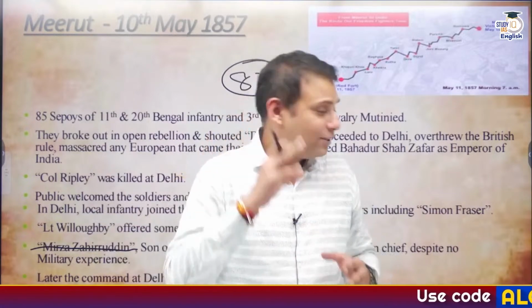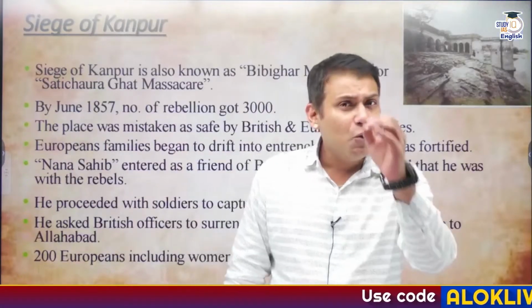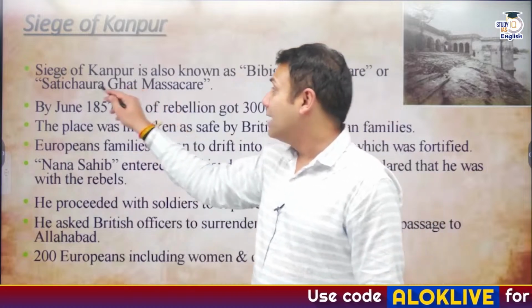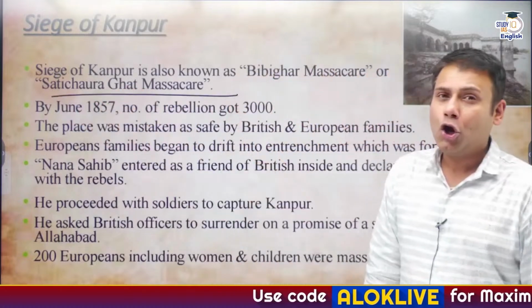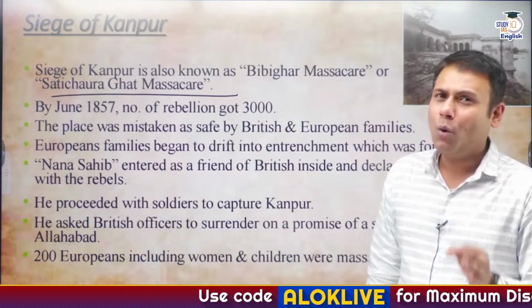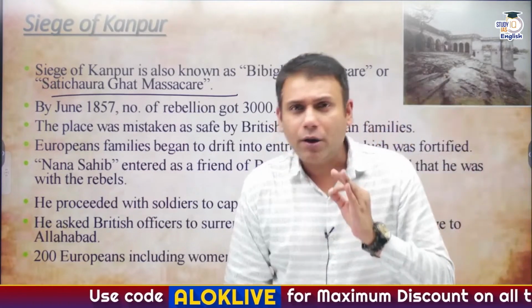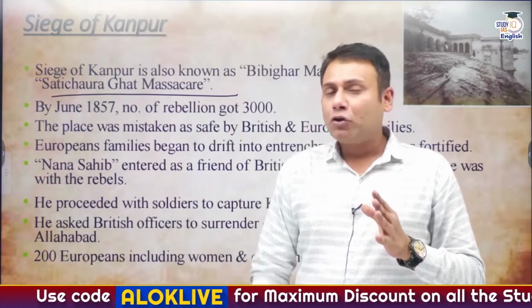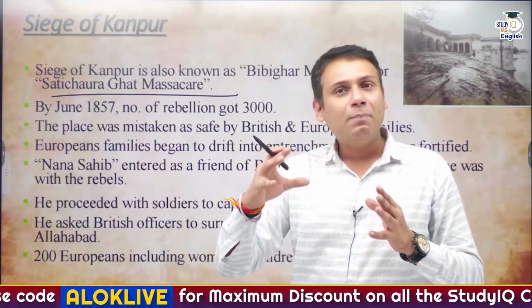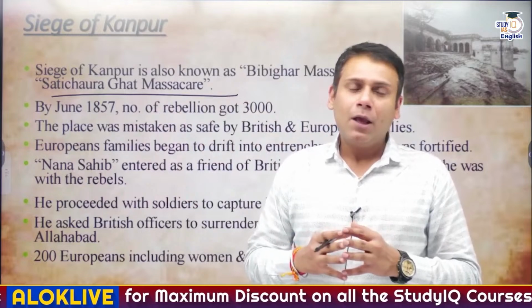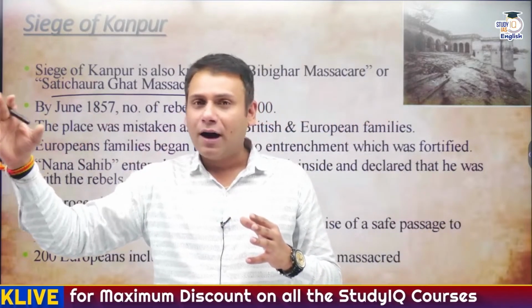Now the Britishers felt that it was necessary to keep their families safe. And there is one incident that is mentioned in very few history books, referred to as the Sati Chaura Ghat massacre or Bibika Ghar massacre. What is this massacre all about? The first priority now for the European families was to keep their families safe. So they moved towards the region of Kanpur.